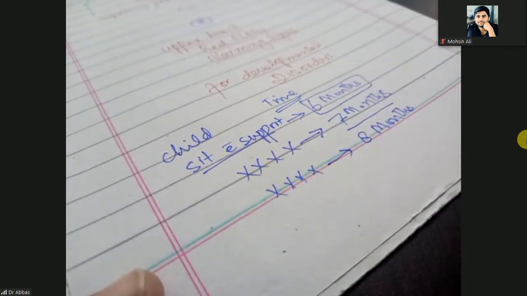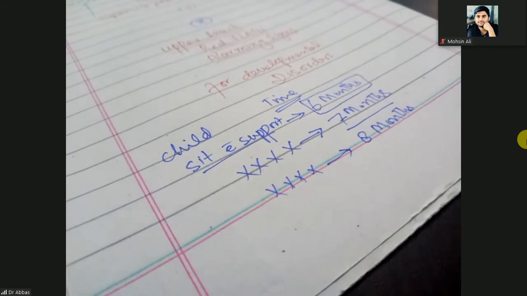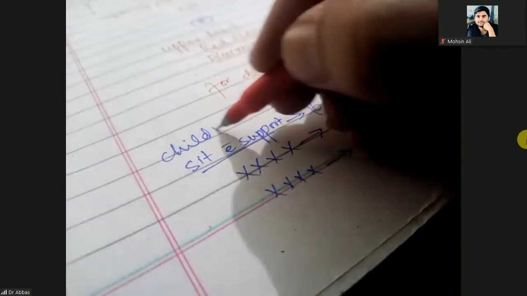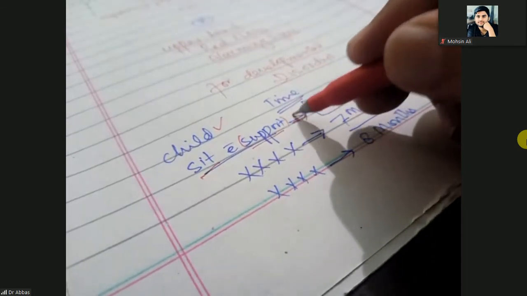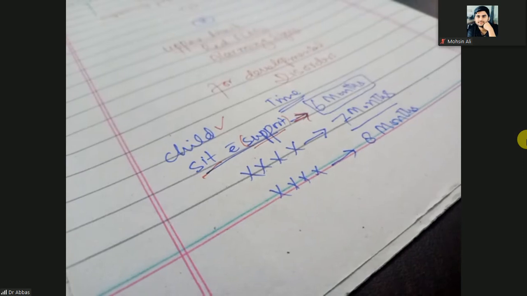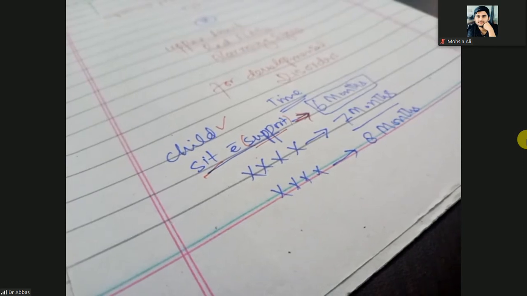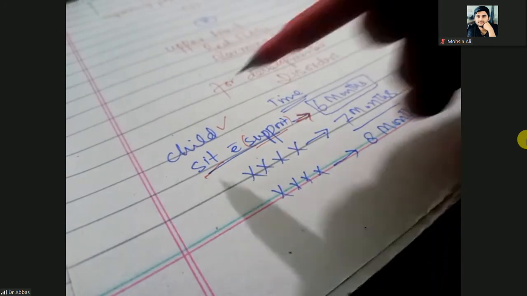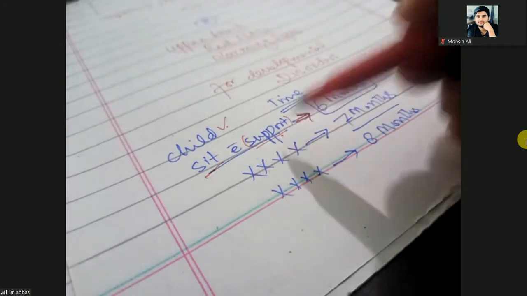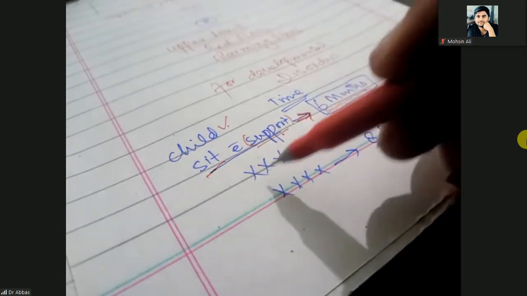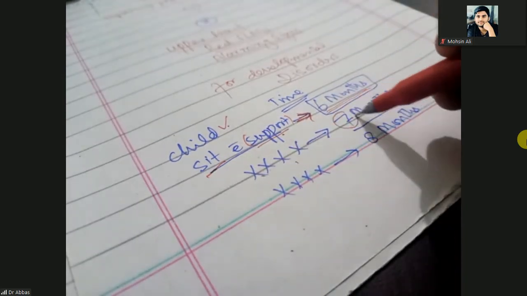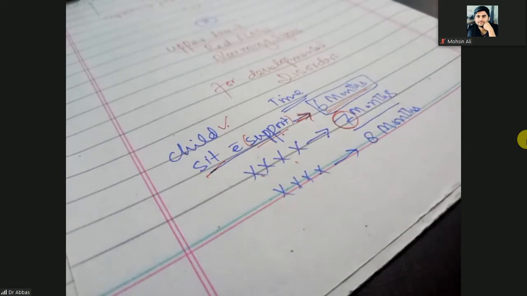So what is the upper limit when you will call it a developmental disorder? Normally, a child can sit with support up to the age of 6 months. This is the normal gross motor period for sitting. But if the same child cannot sit with support up to 7 months, will you call it a developmental disorder?